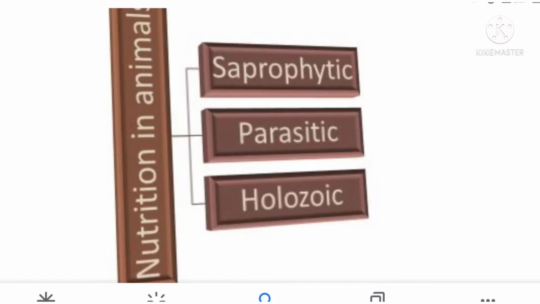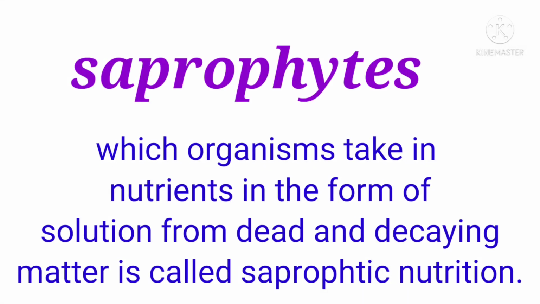Saprophytes. Organisms which take in nutrients in the form of solution from dead and decaying matter have saprophytic nutrition.